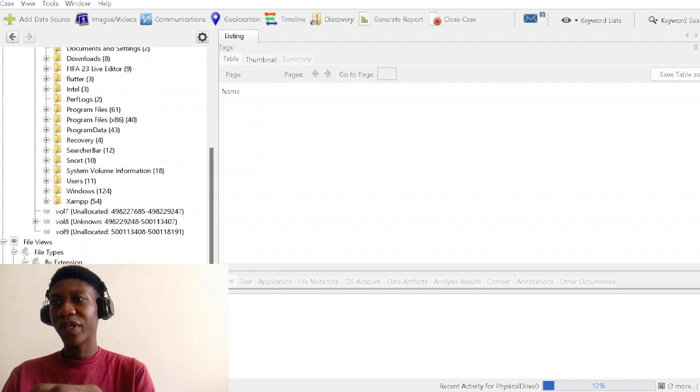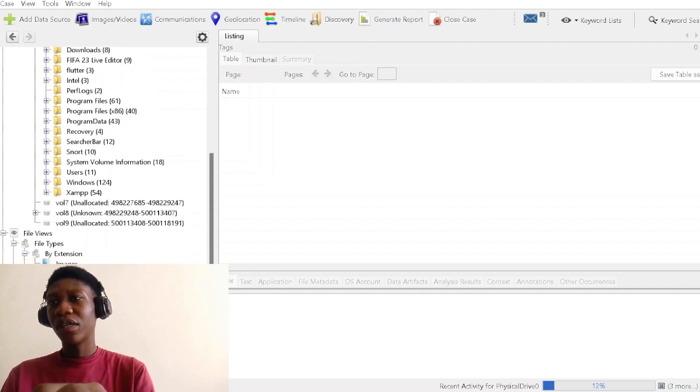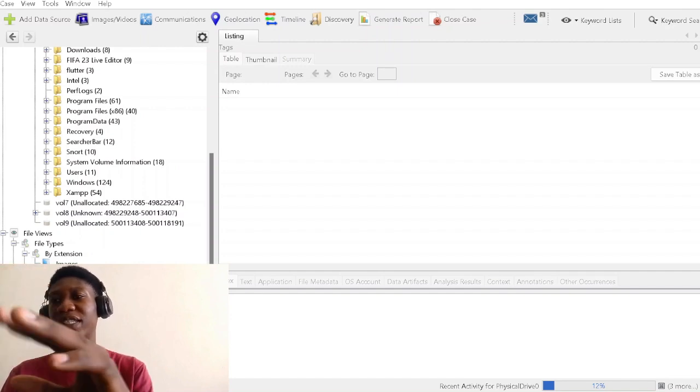If you can see executables, documents, database, audio, video, and all those things you want to investigate, you can go to them, or you can see deleted files.